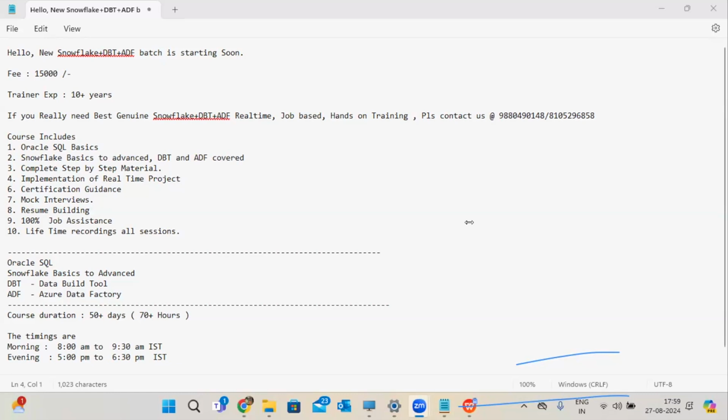Ramesh, you asked whether DBT is an ETL tool. DBT is ELT, I can say. It will extract data, it will perform the transformation. Mainly DBT is for transformations. It will take the data from Snowflake, it will perform the transformations and it will load back to Snowflake. That is the purpose of DBT.